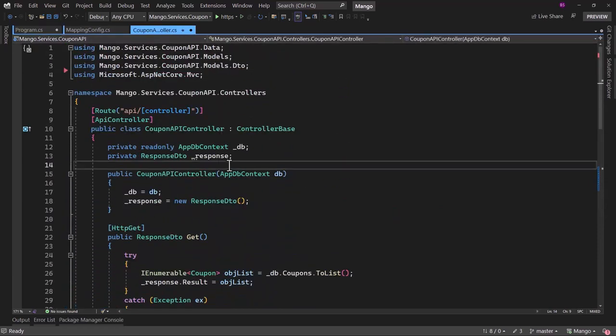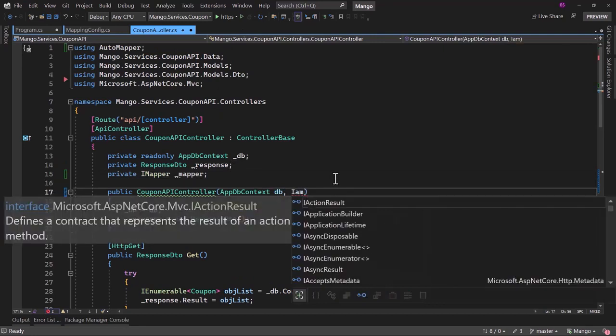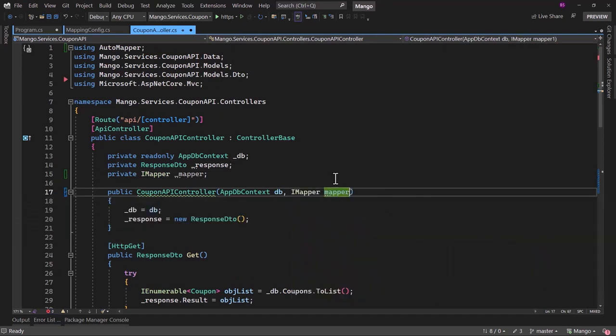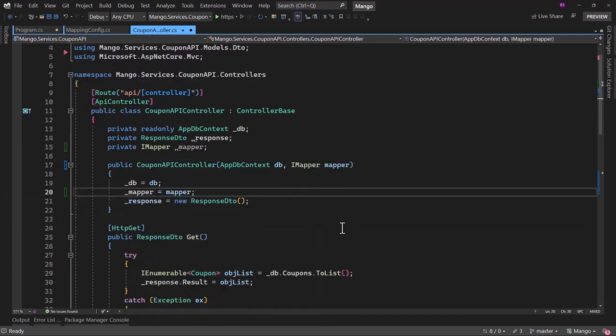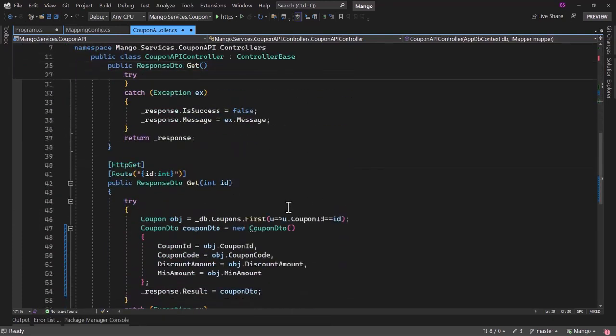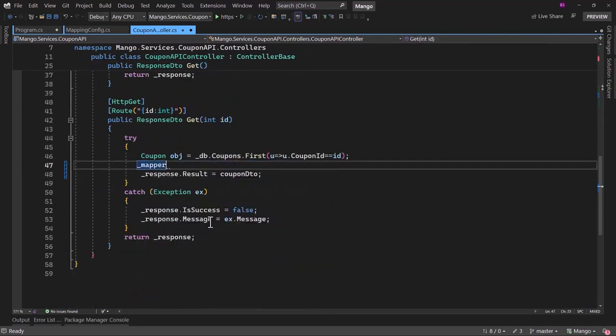We will do that using dependency injection, create a private IMapper, and we will have IMapper here. Call that mapper, and _mapper is equal to mapper. Where we have to do the mapping here, we will say _mapper.Map. What is the return type that we want?